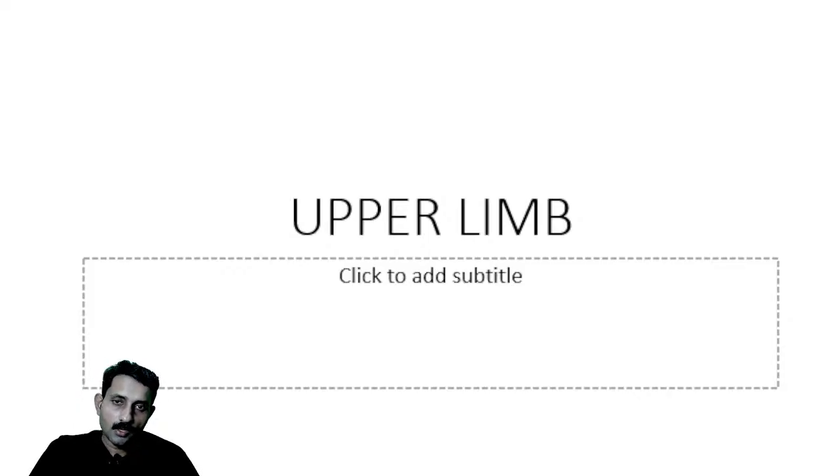Now one nerve is going along this line near the surgical neck. What is the name of the nerve? Write it down in your notes. It is called axillary nerve. Axillary nerve will be winding around the surgical neck of humerus. Okay. One more nerve which will be on the shaft of humerus. In the long bone, you must have read that this is the shaft of humerus. We got a shaft and upper end and a lower end. So in the shaft, on the posterior aspect, there is a groove here. The name of the groove is called radial groove.